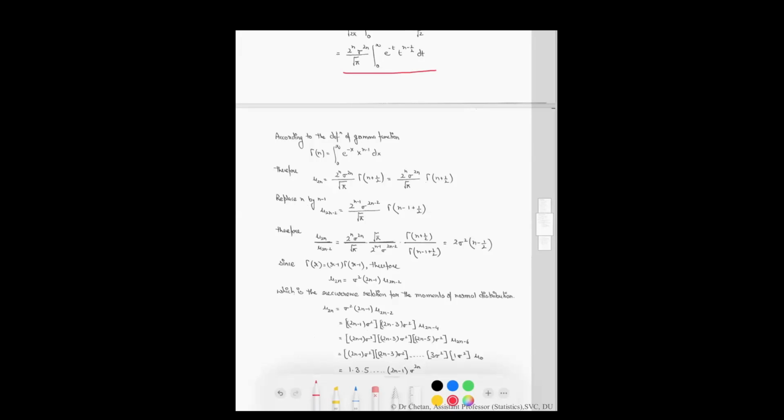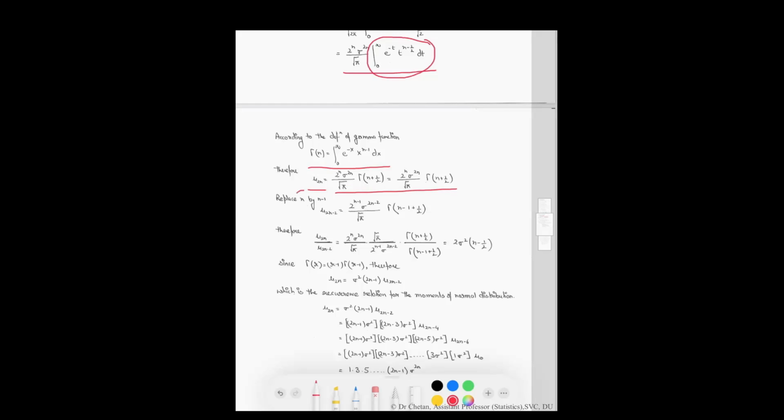Now see, this is the gamma function, which we will study in the next class. According to the definition of the gamma function, gamma of n is equal to the integral from 0 to infinity of e raised to the power of minus x, x raised to the power of n minus 1, into dx. Therefore, the even order moment, that is mu of 2n, is equal to this quantity.